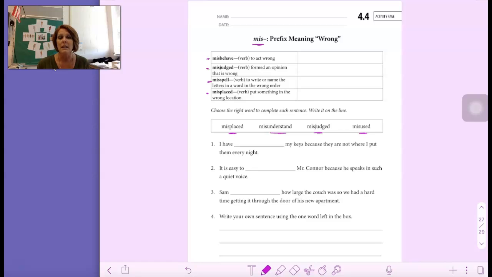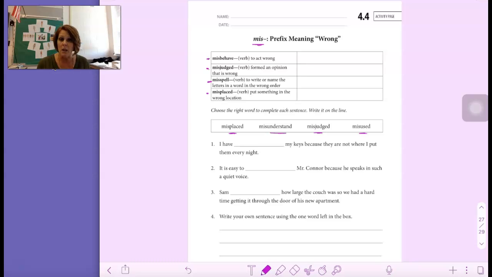Number 3, Sam blank how large the couch was, so we had a hard time getting it through the door of his new apartment. Sam misplaced how large the couch was. Sam misunderstand how large the couch was. Sam misjudged how large the couch was. Sam misused how large the couch was.